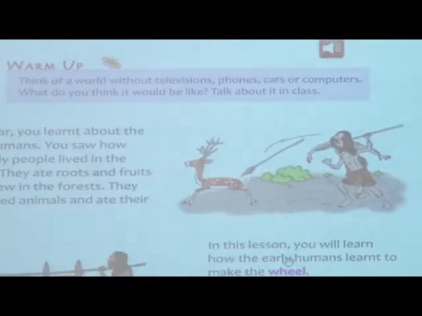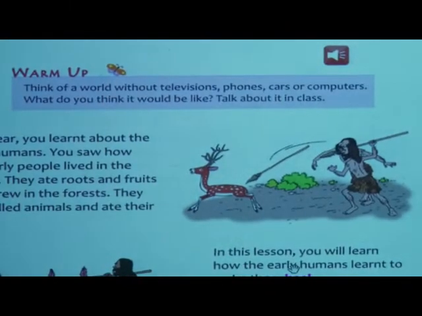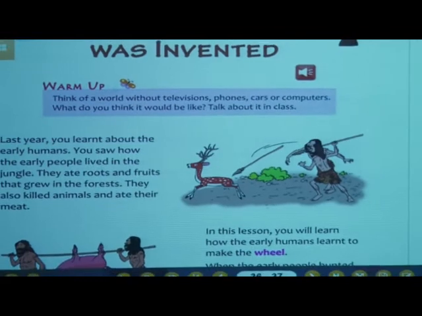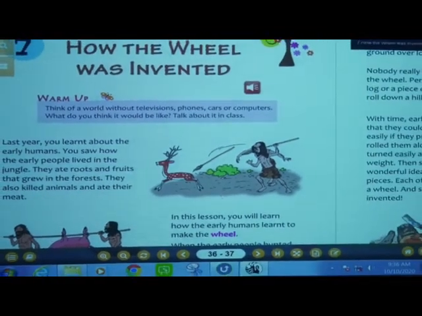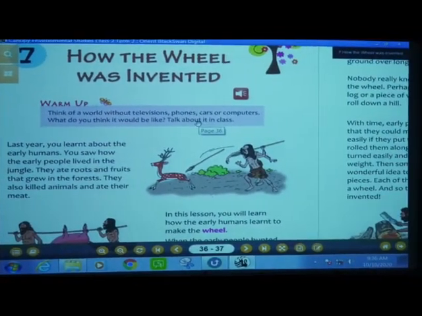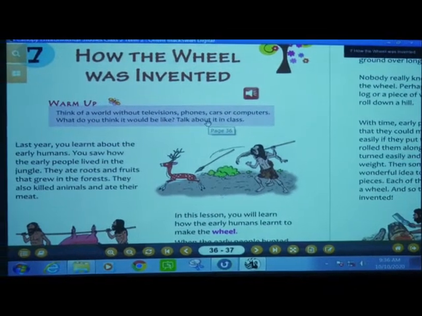So please open your book, page number 36, lesson number 7. How the wheel was invented. So now we shall study how the wheel was invented.